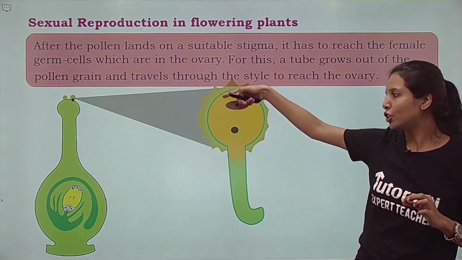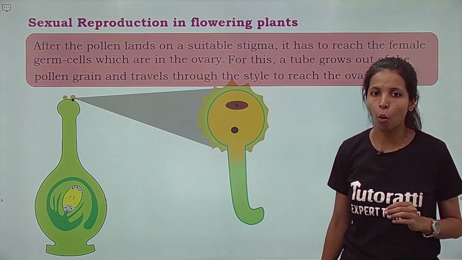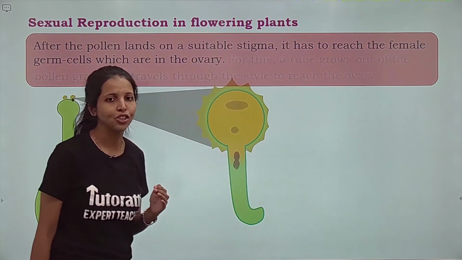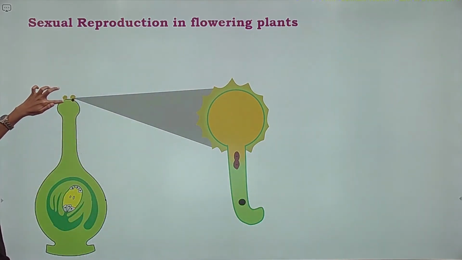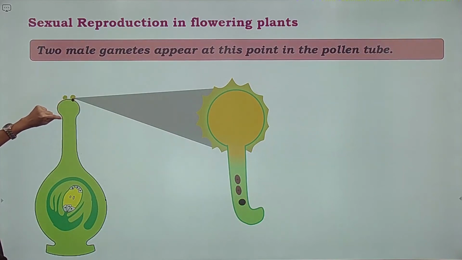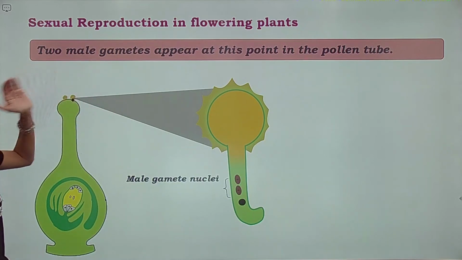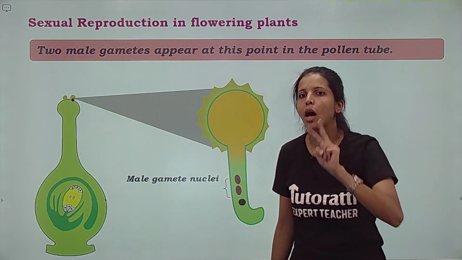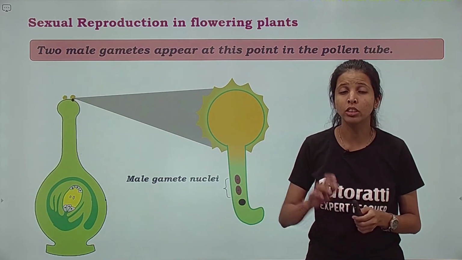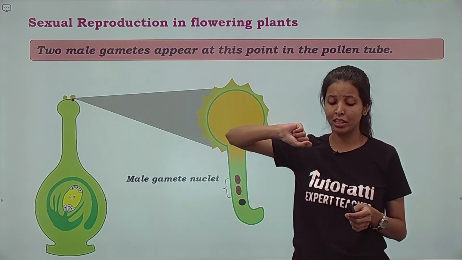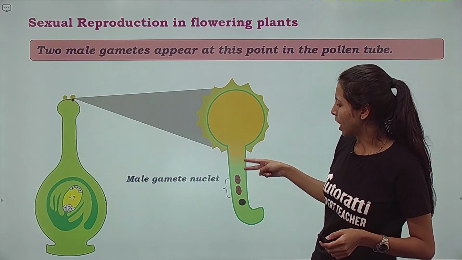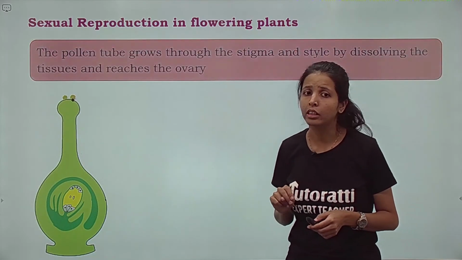The tube grows out of the pollen grain and travels through the style and finally reaches the ovary. Kids, we call it the pollen tube. A pollen tube is generated, and through it they are going to travel till the female gamete. Two male gametes appear at this point in the pollen tube. Pollen grain has male gametes, I hope we remember that. So if you just see, two male gametes are going to appear at this point in the pollen tube.